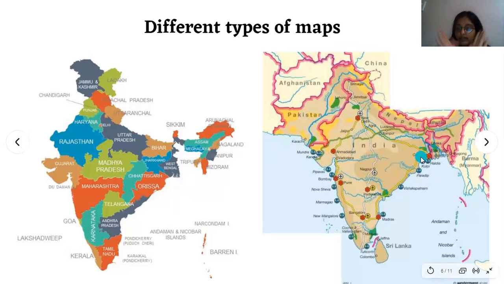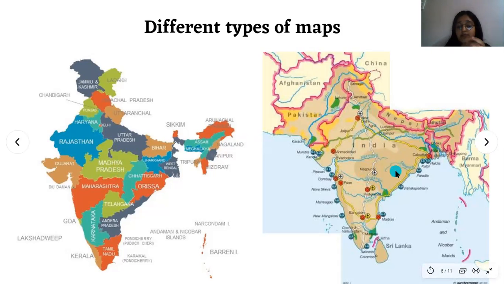Ports are on the side of the sea, where ships come and stop, and import and export work happens from there, all those features. So I can see all those airports, important airports like in Mumbai, in Nagpur, in New Delhi, all those airports. And there is a small airplane symbol on the map, to understand that it is an airport. Okay, here all the different states are colored in different colors, so that we understand where one state ends and where another one starts.